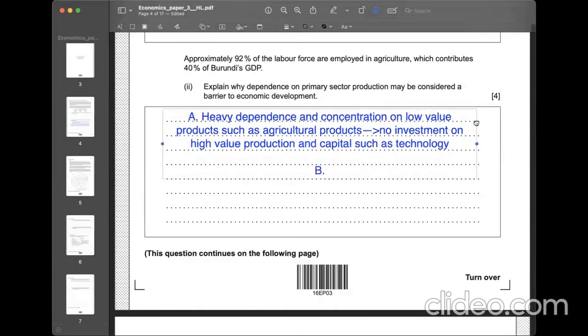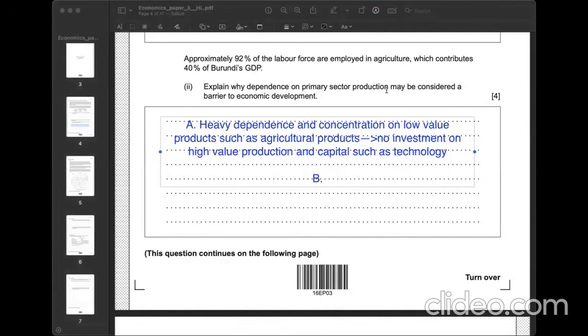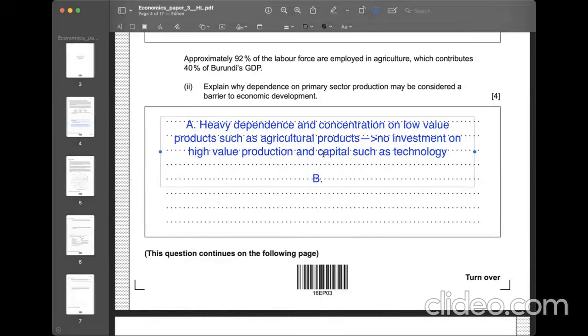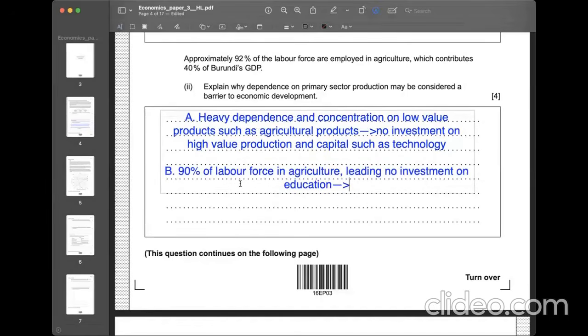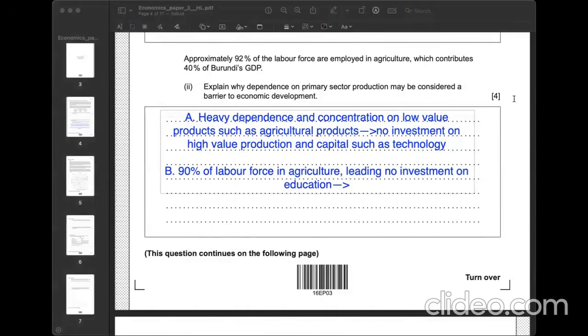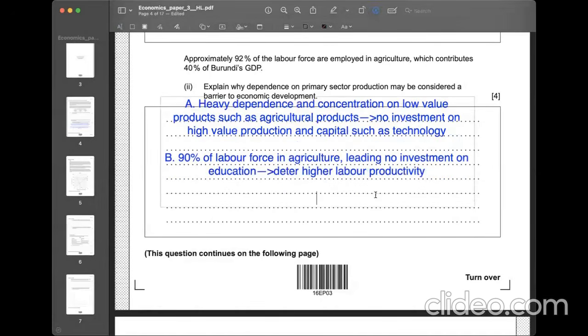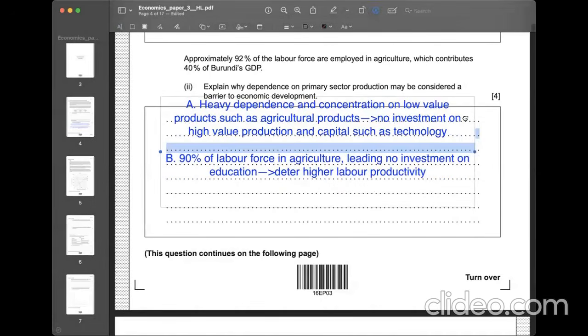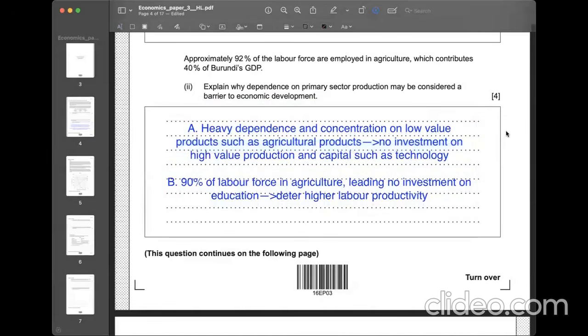Second reason, 90% of the labor force in this country is working in the agricultural sector, which means they don't really get proper, higher education, so there is no investment in education. Therefore, it is a factor that deters higher labor productivity. These are the 2 reasons why it is a barrier to economic development.